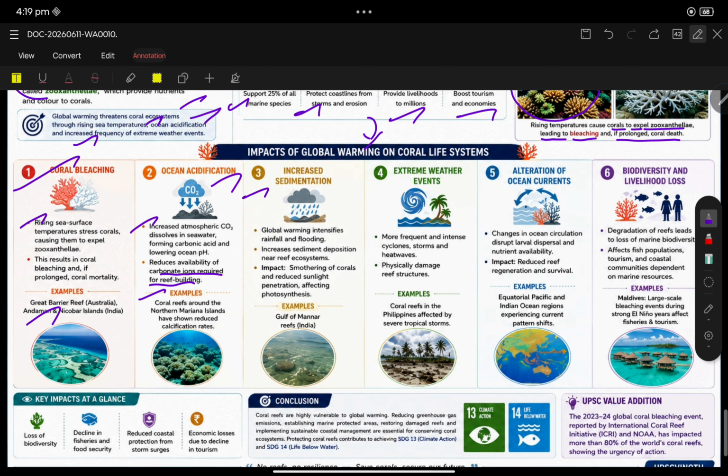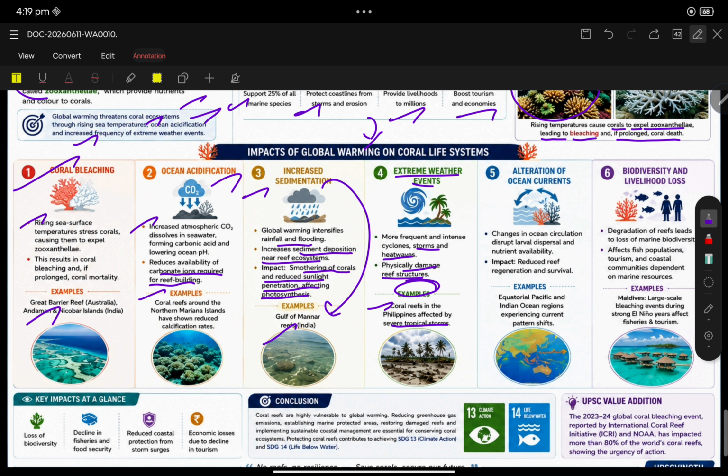Increased sedimentation. Global warming intensified rainfall and flooding, increasing sedimentation deposit near the reef ecosystem, smothering corals and reducing sunlight penetration, which affects photosynthesis. This incident happened in Gulf of Mannar. Extreme weather events, more frequent and intense cyclones, storms and heat waves, physically damage the reef structure. Example, coral reefs in the Philippines are affected by severe tropical storms.